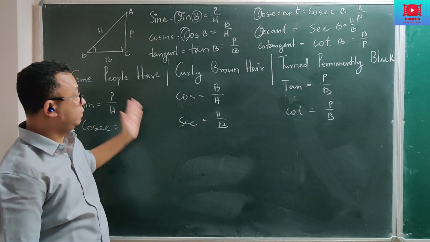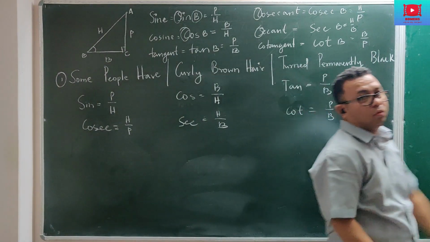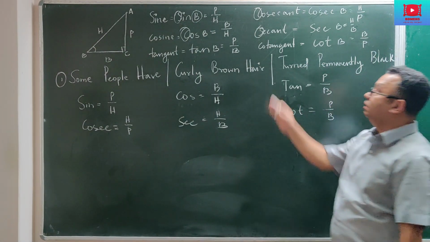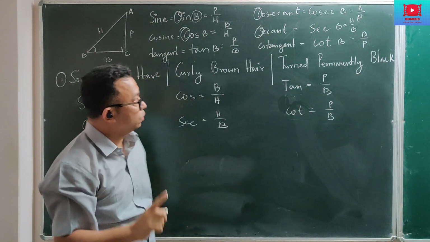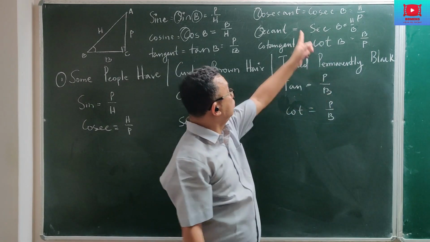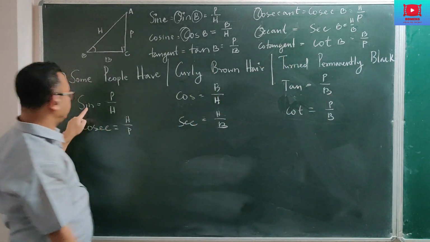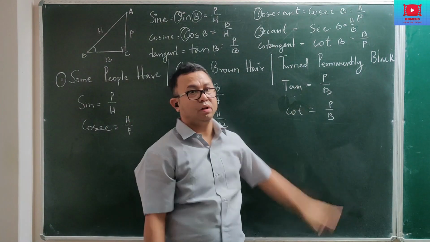Do not forget the first 3, sine, cos and tan; this 9-word sentence will help you. Then the other 3 are reciprocals, so it's very important to remember the reciprocal of what: cosec is the reciprocal of sine, sec is the reciprocal of cos, and cot is the reciprocal of tan.